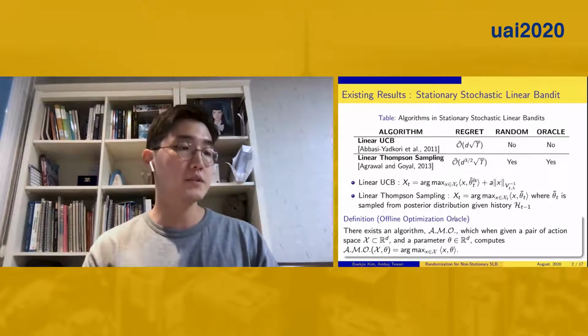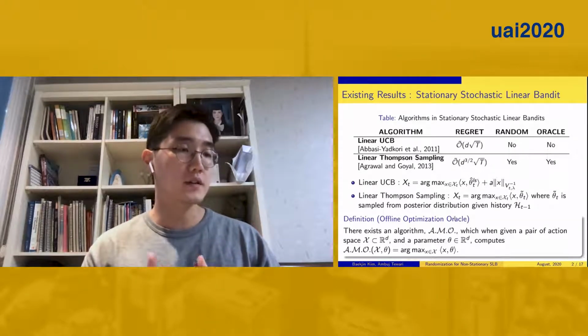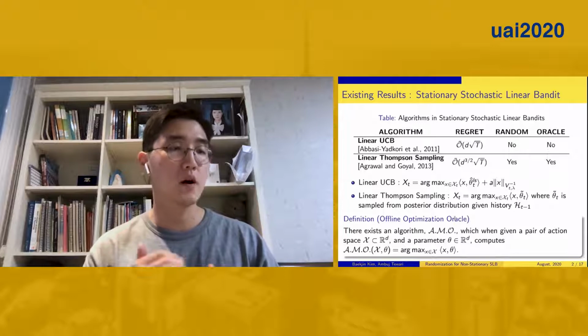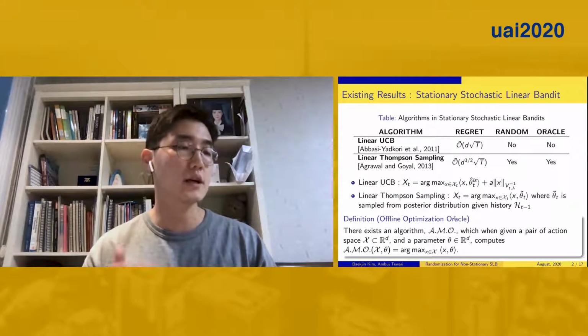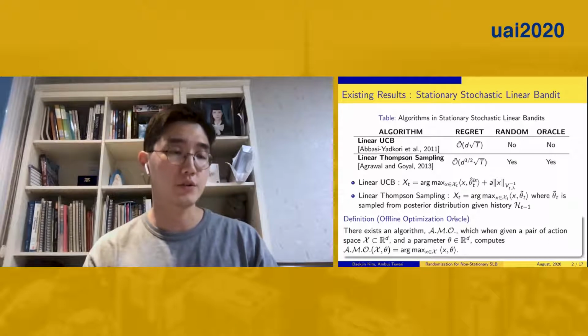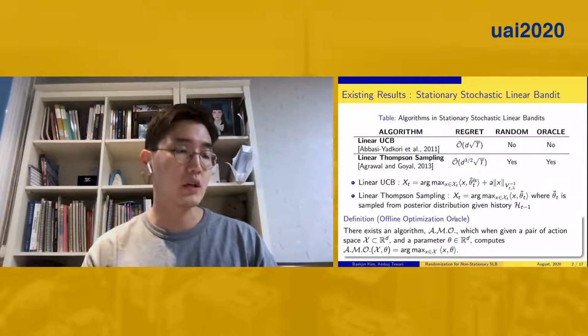Based on optimism, linear UCB maximizes an upper confidence bound for the expected reward with confidence level A, and it is deterministic and achieves minimax optimal regret bound. However, linear Thompson sampling is a randomized algorithm that maximizes the expected reward given theta tilde sampled from the posterior distribution, and it achieves a regret bound with an extra square root d order.